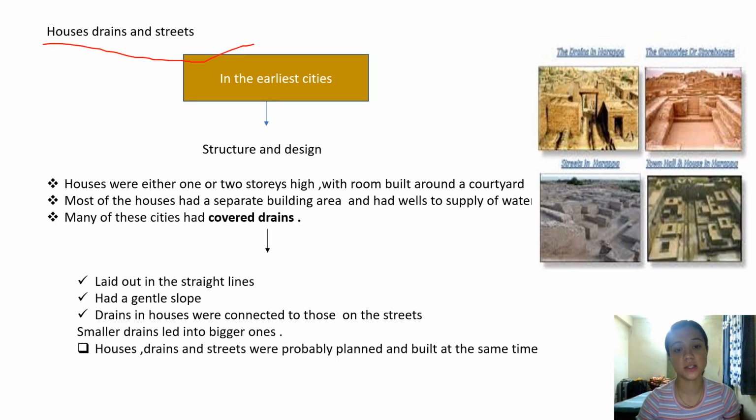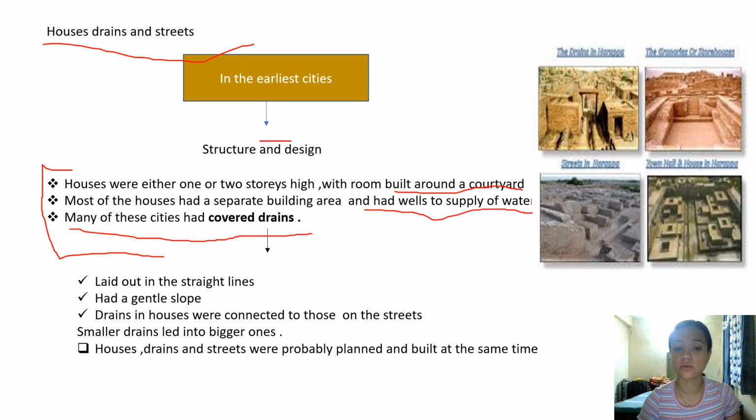Houses, drains, and streets in the early city, structure and design. A house was either 1 or 2 stories high with rooms built around a courtyard. Most of the houses had a separate bathing area and had wells to supply water. Many of them had a covered drain, laid out in a straight line, with a gentle slope. Drains in houses were connected to those in the street, and smaller drains led into a bigger one. House drains and streets were probably planned and built at the same time.